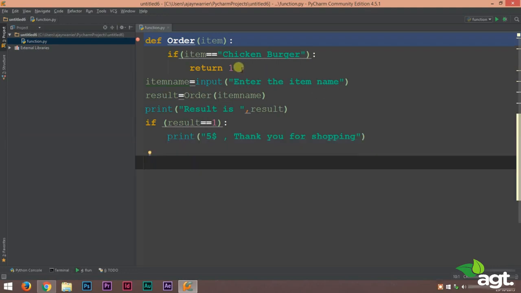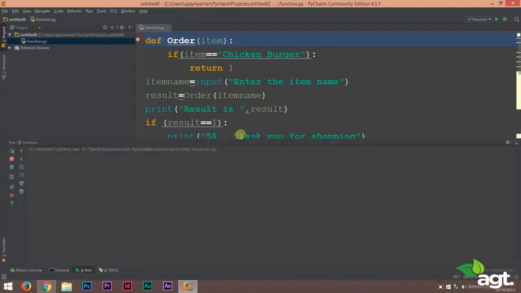So the return keyword is used to send back a value to the function call. This is used when we want to store the result of a function into a variable so that the result can be used anywhere in the program. For example, this case. Now we'll run this again, and if we type in something else, for example, maybe French fries,